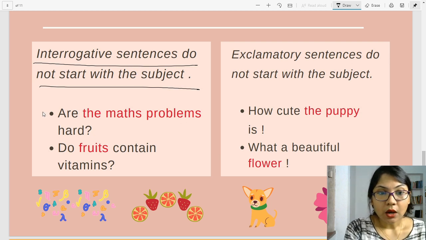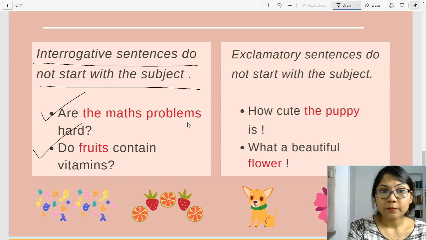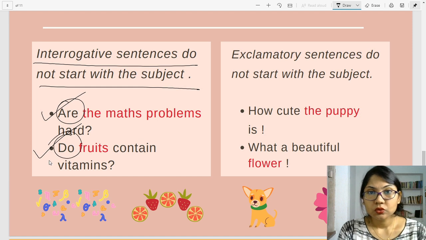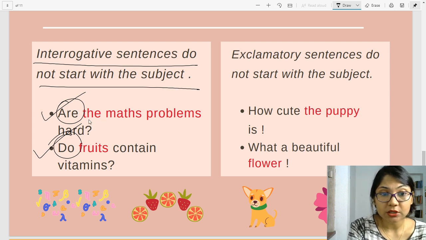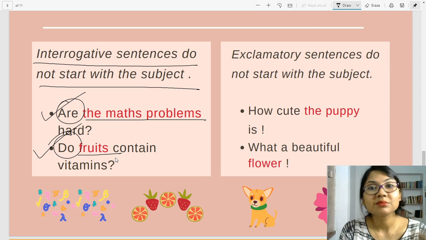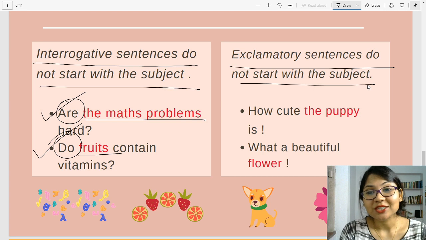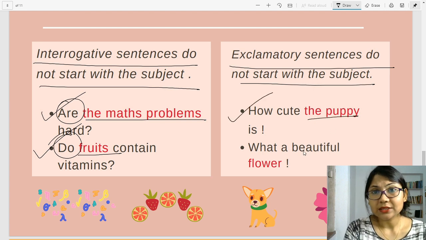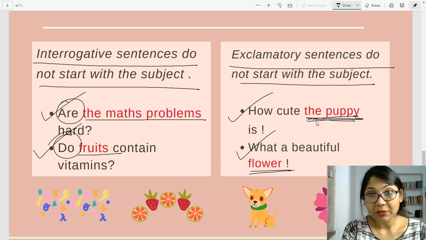Let's see how. Are the maths problems hard? Do fruits contain vitamins? You see, are, do, these verbs are placed at first because they are interrogative sentences. Then the subjects, the maths problems and fruits come. Once again, exclamatory sentences do not start with subject. How cute the puppy is. What a beautiful flower. Here also the subjects, they come either in the middle or at last.